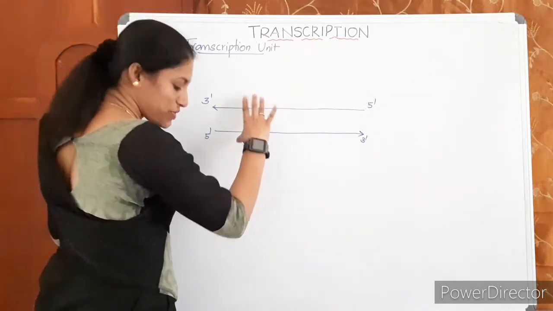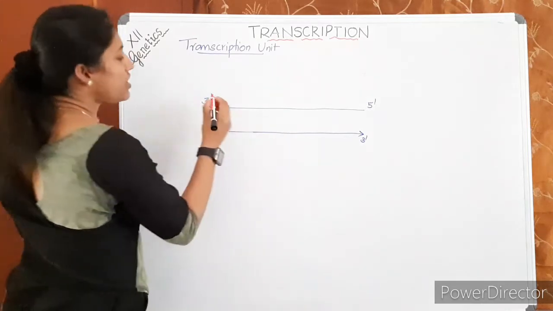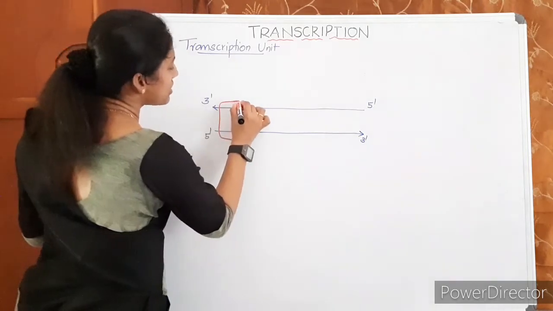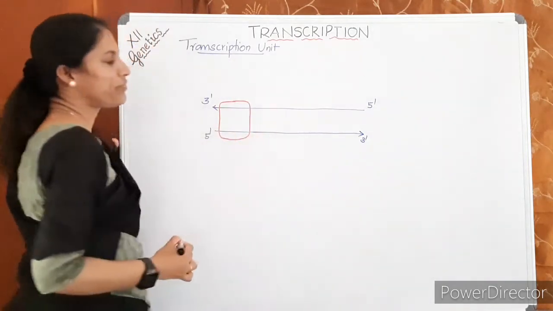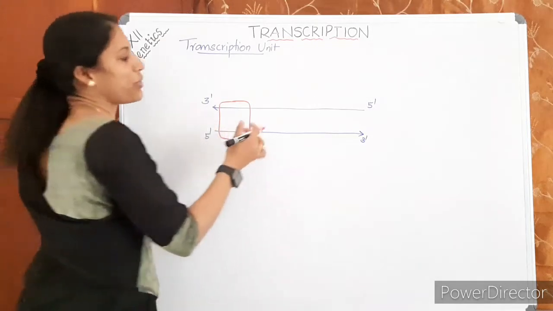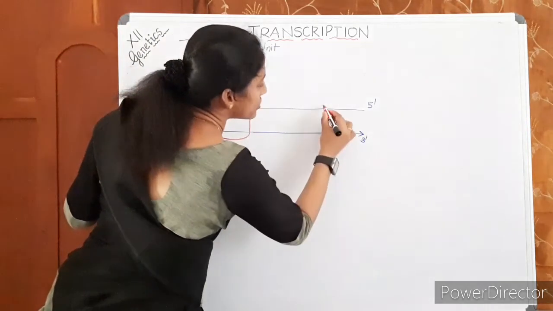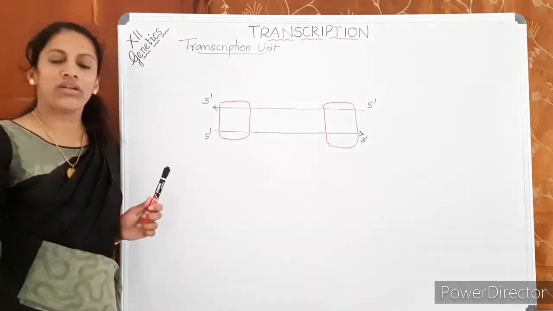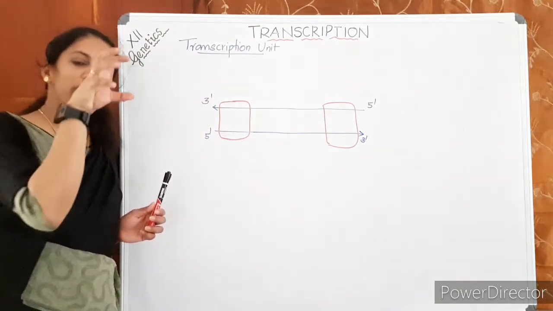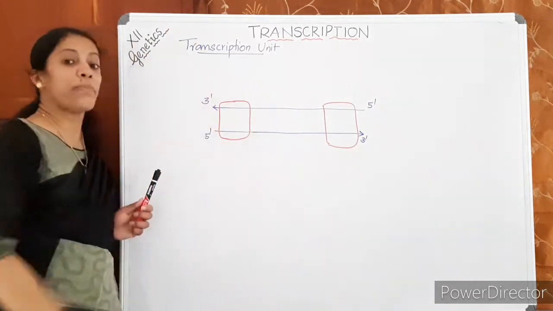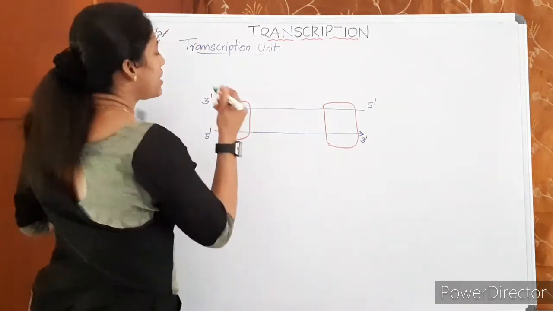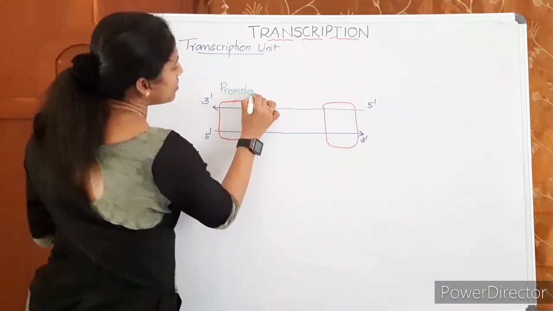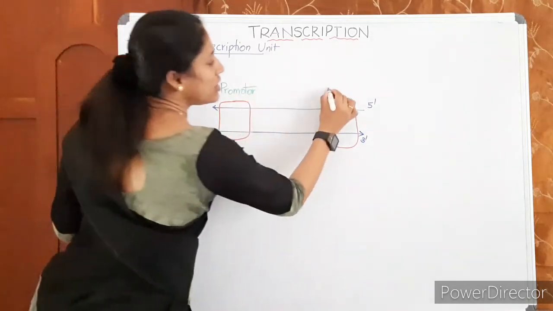If this is a transcription unit, it must have a sequence where the transcription begins, and it must have a sequence where transcription ends. You know the full length DNA is not a transcript. The region where transcription begins is known as the promoter, and the region where transcription ends is known as the terminator.